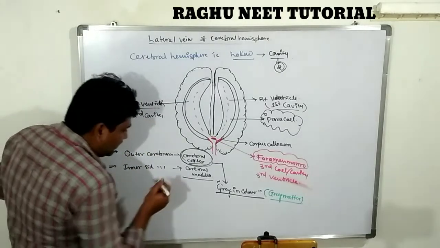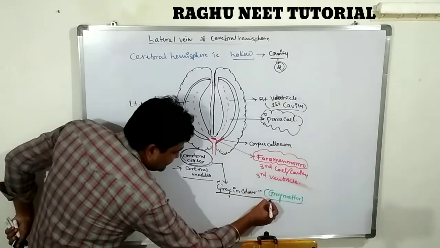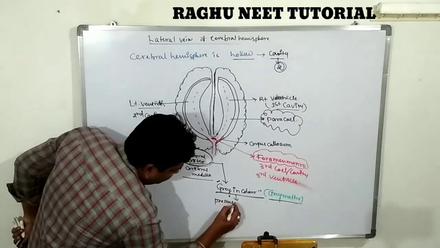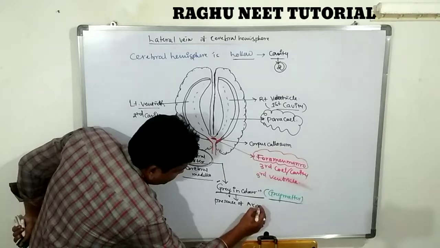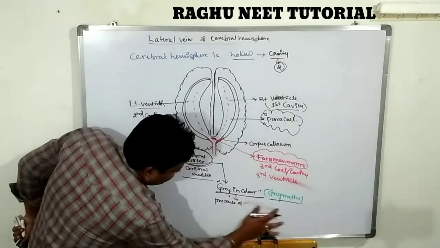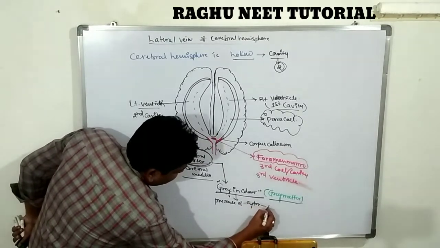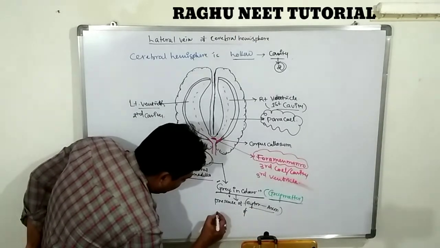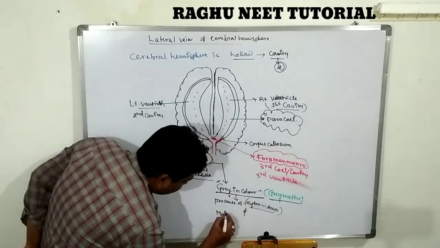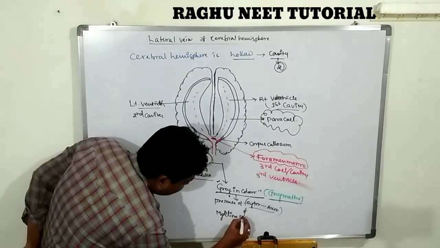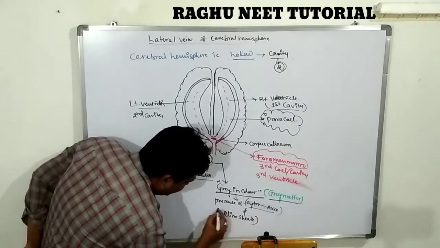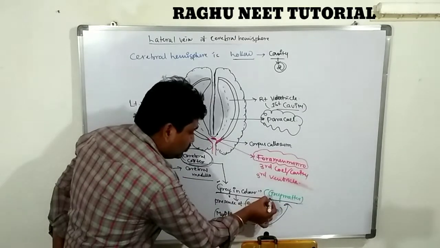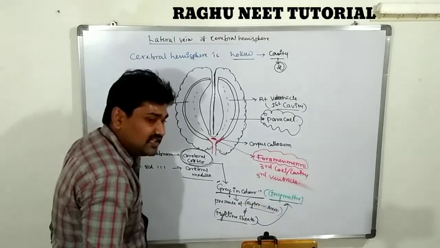Are you clear? The cerebral cortex is gray in color, and it is called gray matter because of the presence of cyton and axon with myelin sheath. The myelin sheath is present, so it looks gray in color. This is asked for two marks in examination. What is gray matter? What is white matter?